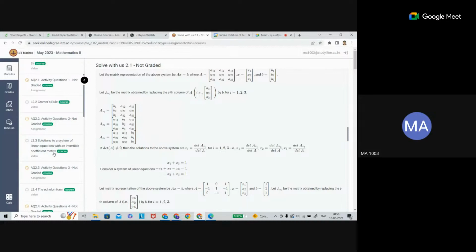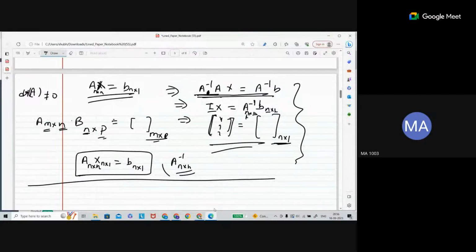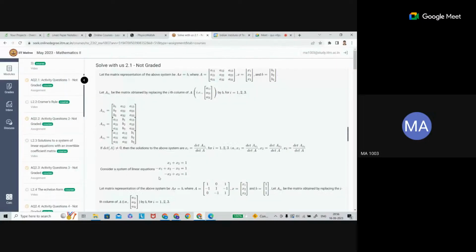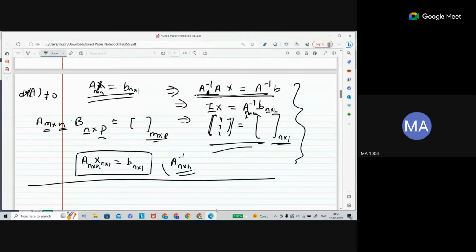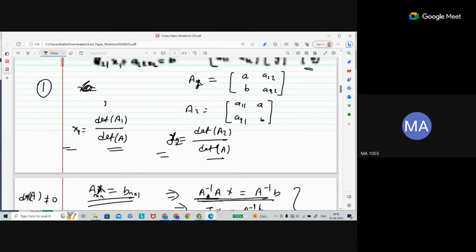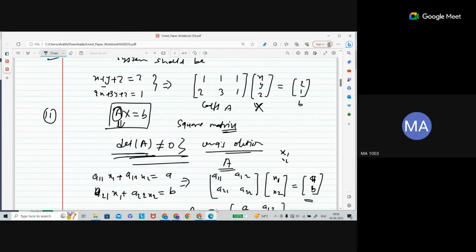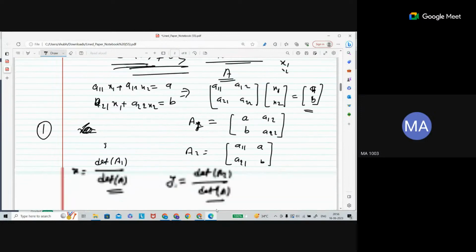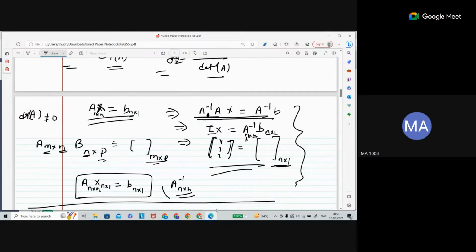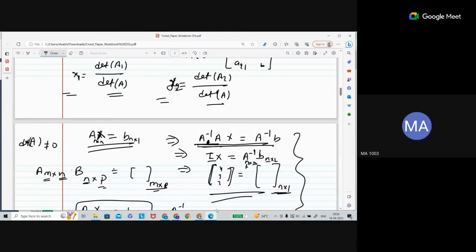Exactly what we did here. That's why I said this is another method. I thought it was not taught in the lecture, but it is. So there are two methods we did: Cramer's rule, and the second using the inverse, after finding the inverse.